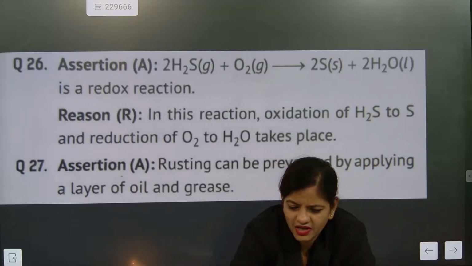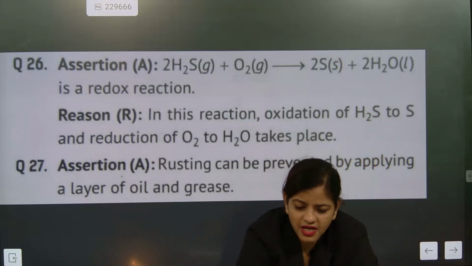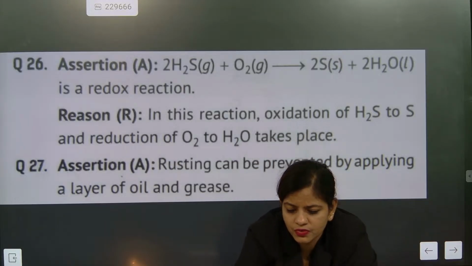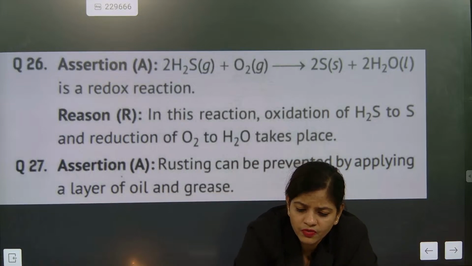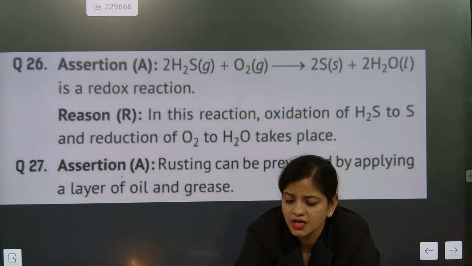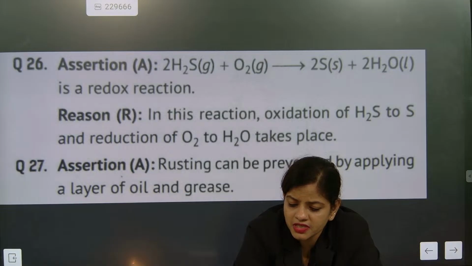I'm done, yaar. I'm very tired now. I can't explain anything. Just directly check this answer. Oxidation of H2S to S and reduction of O2 to H2O. Okay, because here in O2 to H2O hydrogen is added. Hydrogen removal is oxidation. Oxygen removal is reduction. Understood? So the option is absolutely A.